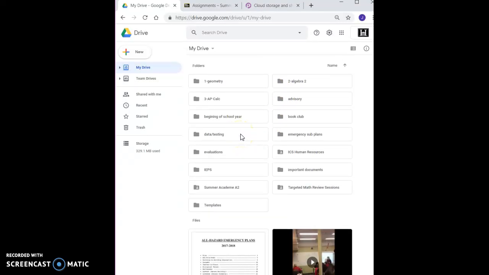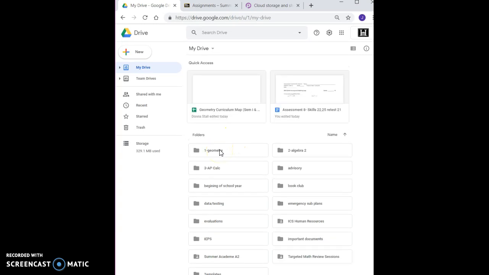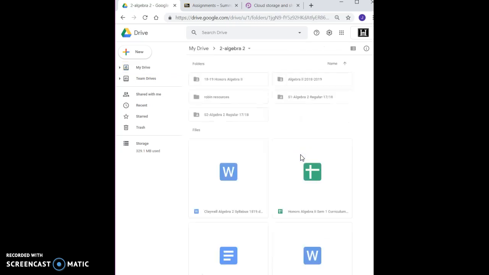So this is my Google Drive that I use to organize my school. The top three things I have are geometry, algebra 2, and AP calculus, which are the three subjects I teach. So say I wanted to see my algebra 2 curriculum.